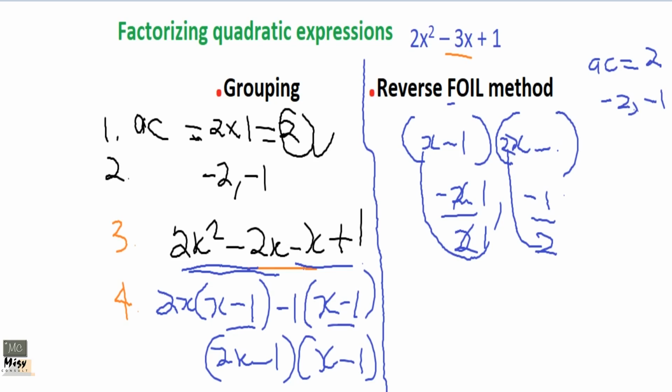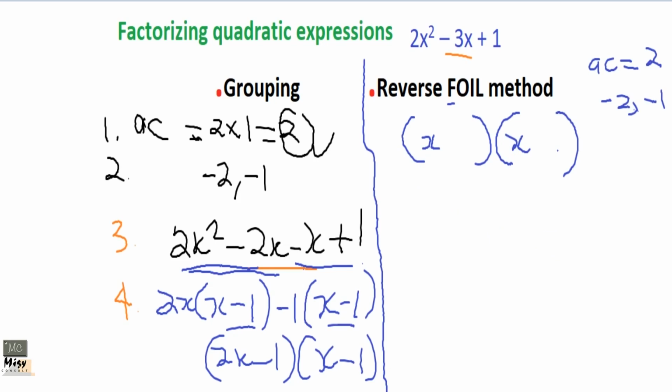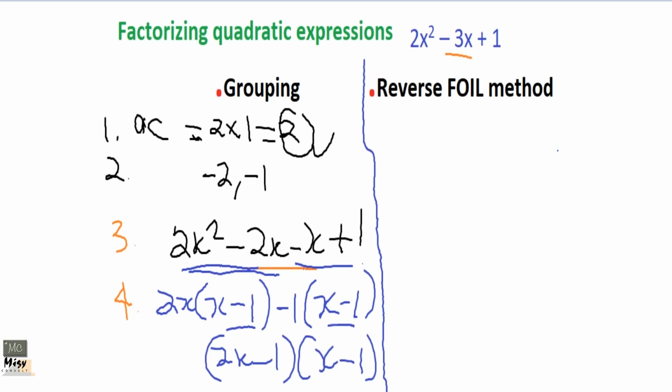Let's take it again. Reverse FOIL method. What we were asked to do is what? When we were expanding, we just multiplied first terms to get our first term here and multiplied last terms to get our last term here. We are going to do the same thing. So first of all, we'll just do this. Unfortunately for us, there is a coefficient here. So even if we put x here and x here, when we multiply the first terms, we are not going to get 2x squared. We only get x squared. So we don't know what to do next.